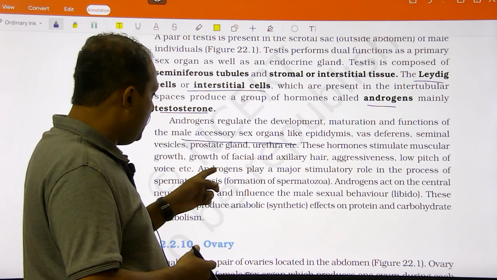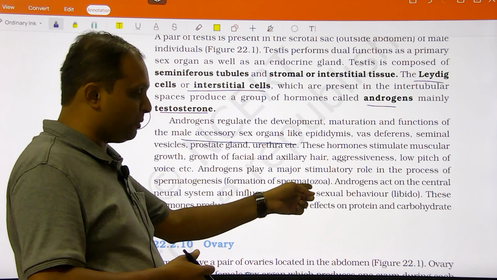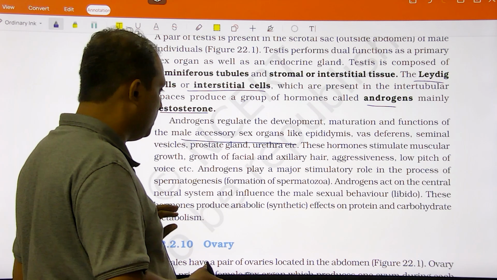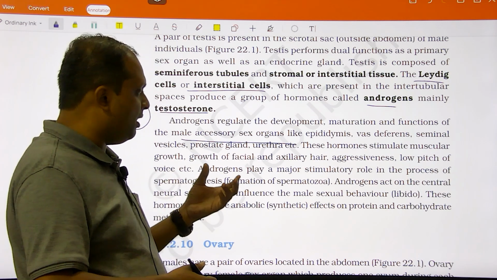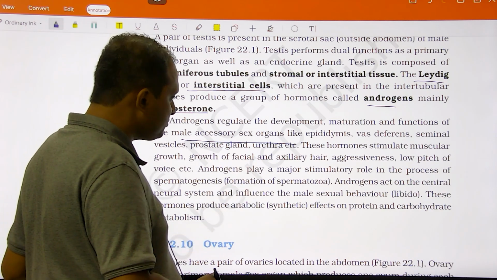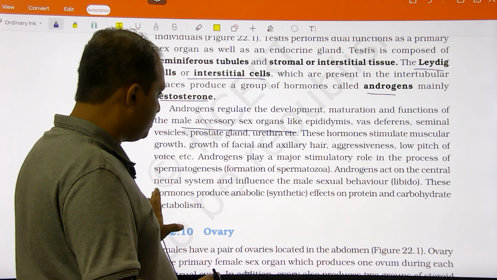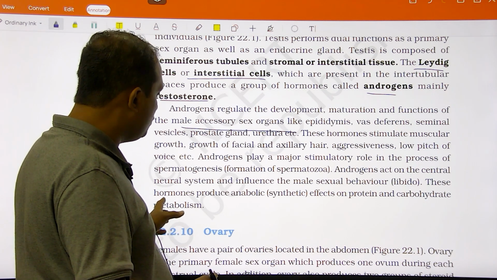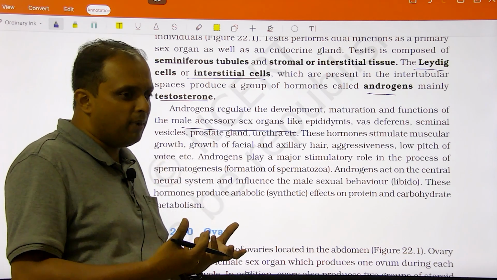Androgens play a major stimulatory role in the process of spermatogenesis, that is the formation of spermatozoa. They also influence male sexual behavior, that is libido. Libido is sexual desire. And this is something out of this context: these hormones produce an anabolic effect on protein. It makes the person build muscle mass.